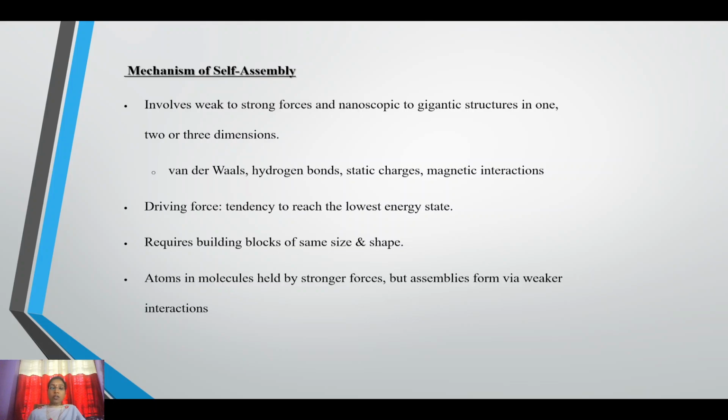The driving force to form the self-assembly is the tendency to reach the lowest energy state. That is, the minimum energy state is the stable state. Everything in the universe tries to come to the lowest energy state. Here also, self-assembly gives a stable, ordered state. We all know that the disordered state has the highest energy, and the ordered state has the lowest energy. So nature itself is trying to reach the minimum energy state. That is a stable state.